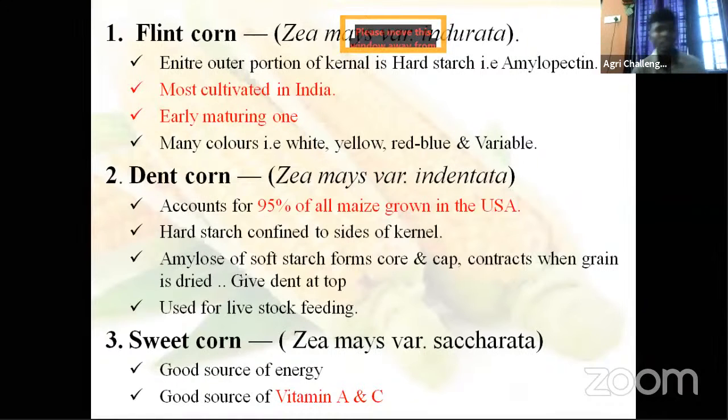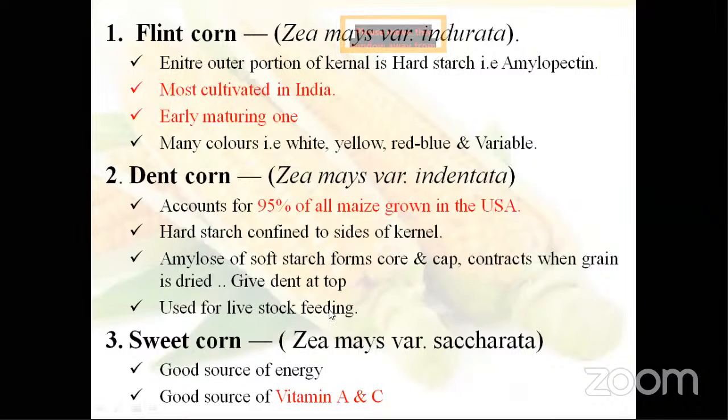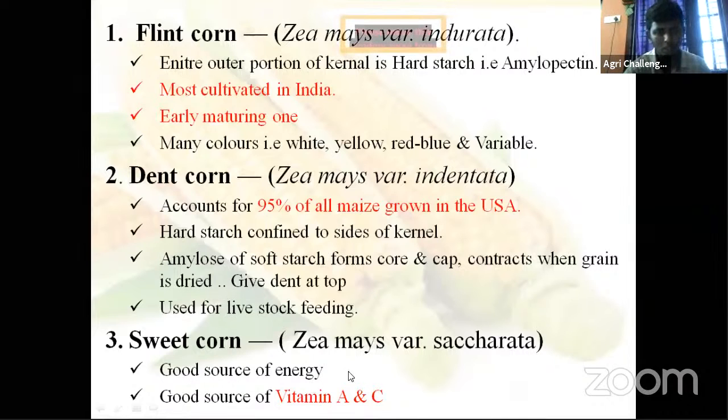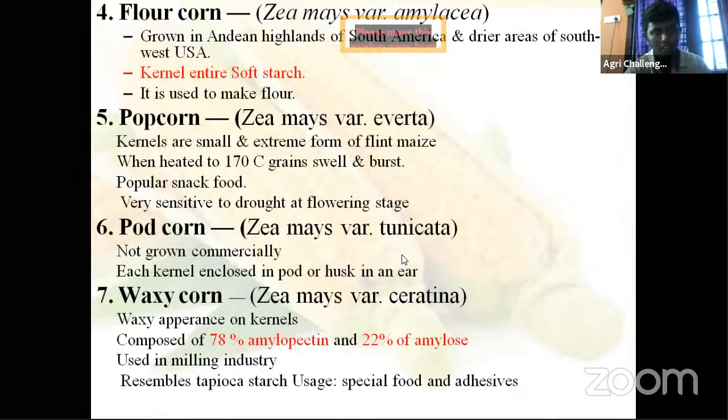Then coming to sweet corn, what is the scientific name? Accurate. Used as a good source of energy, for human consumption, a good source of vitamins A and C. Okay, the next corn is